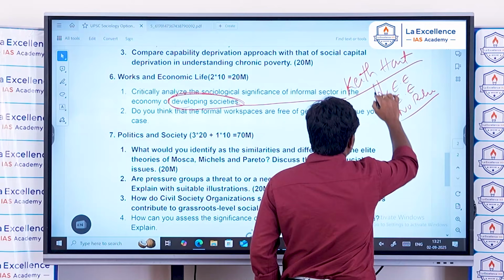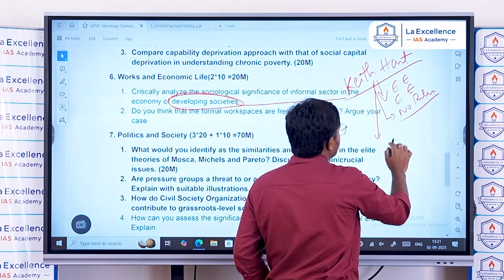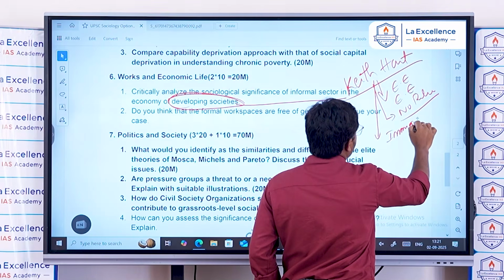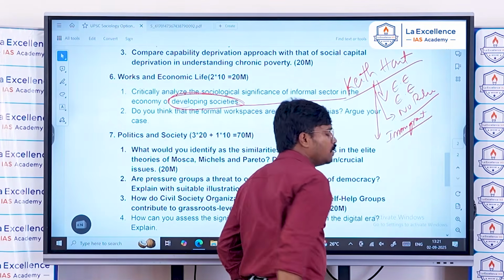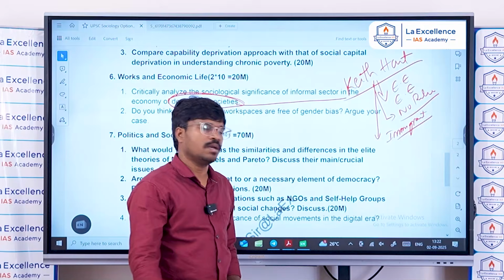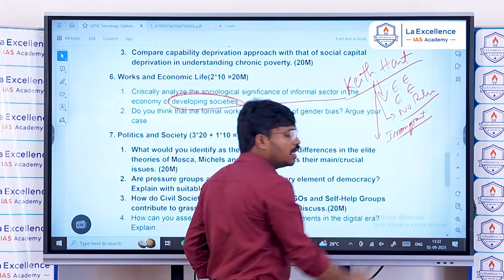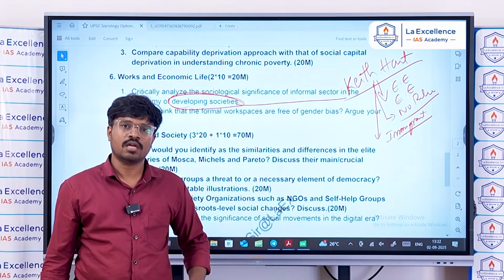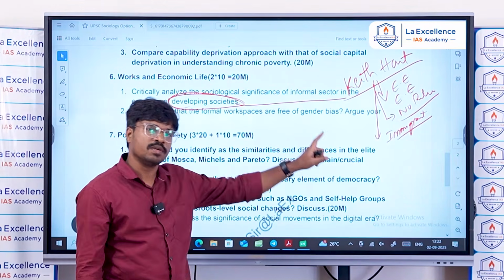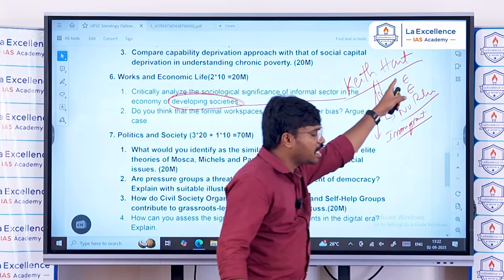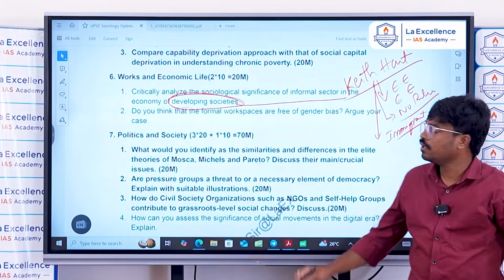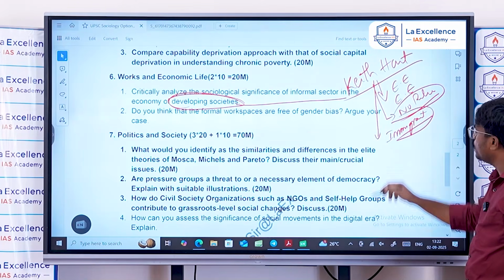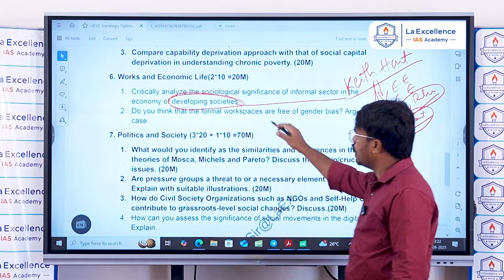This informal sector is also more focused on immigrant labor, and it is a win-win situation for both the immigrant labor and the people employing them.